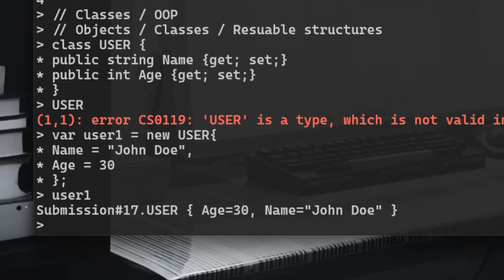Now, submission number 17. User, age 30, name John Doe. This is only the location in the memory. It tells you that we have a username from user class with age 30 and name John Doe.